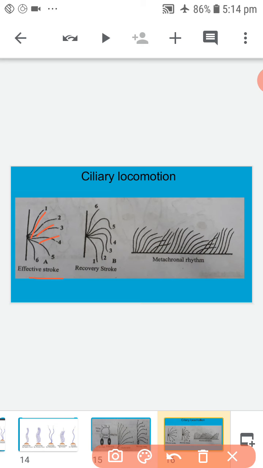Second one, the sequential movement of cilia in a longitudinal row, one after the other in one direction, is called metachronous movement. It resembles the movement of plants in a paddy field due to the blow of wind from one direction to the other.